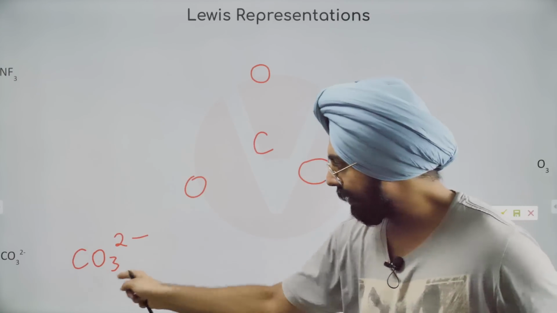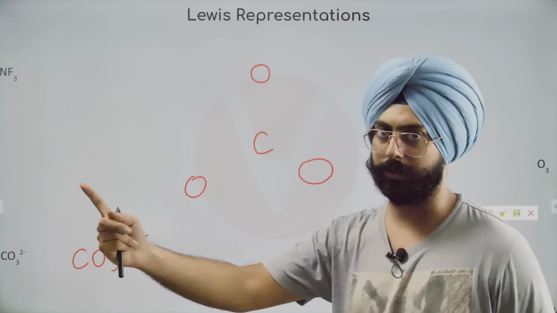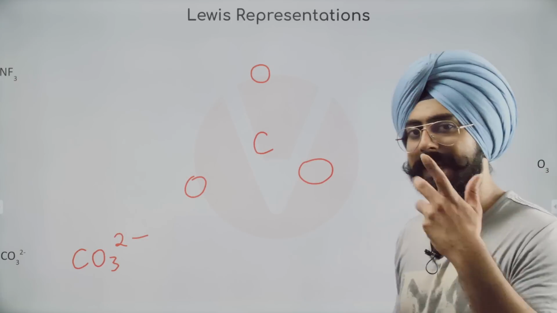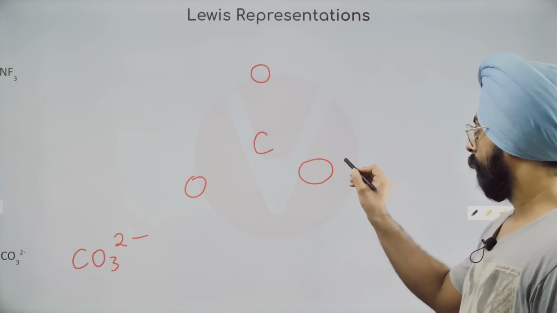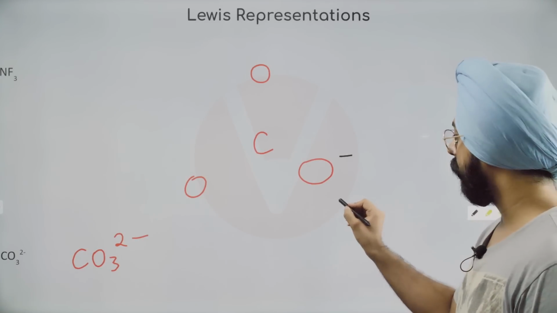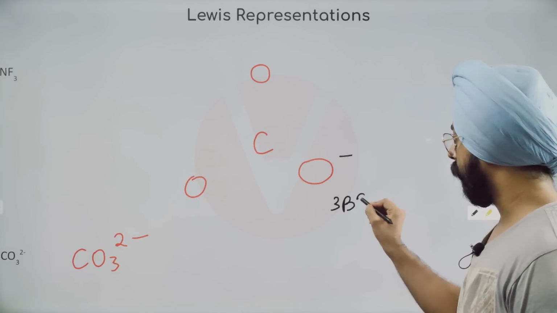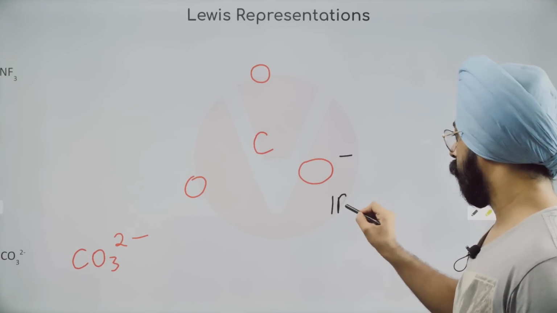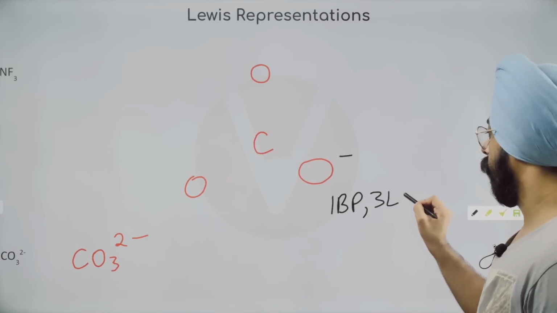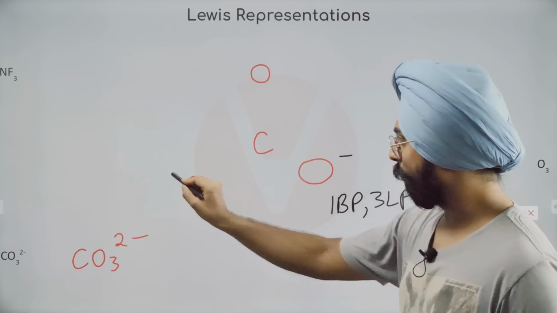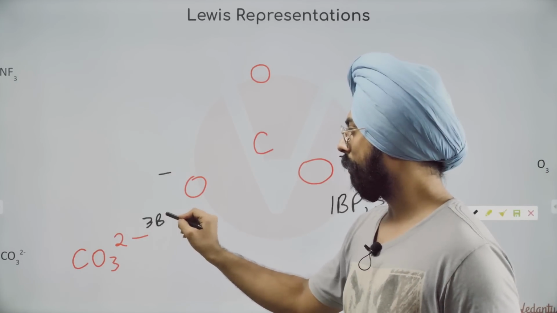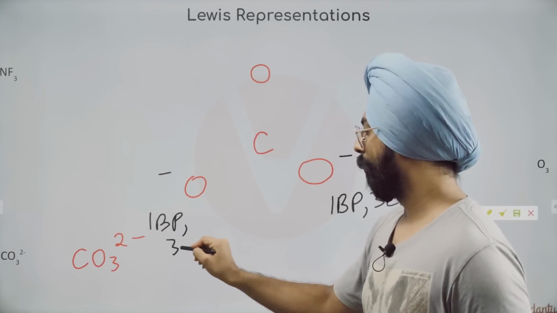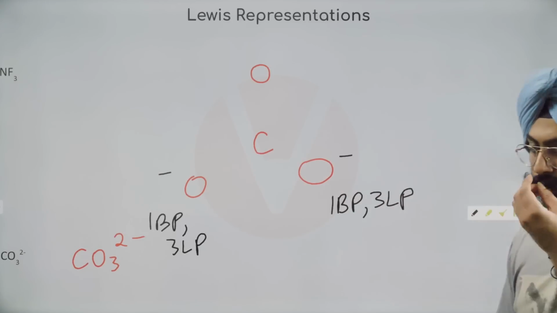So out of this structure, 2 oxygens have negative charges. Let us say this oxygen has negative charge. If an oxygen has negative charge, what is its bonding style? Sorry, I wrote it the wrong way around. It will be 1 bond pair, 3 lone pairs. Same for this one: 1 bond pair, 3 lone pairs. That's what we just discussed for oxygen.